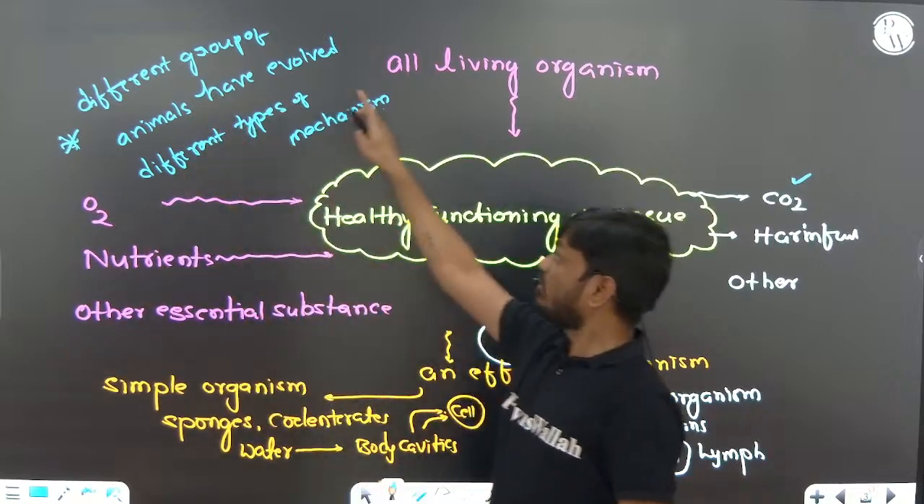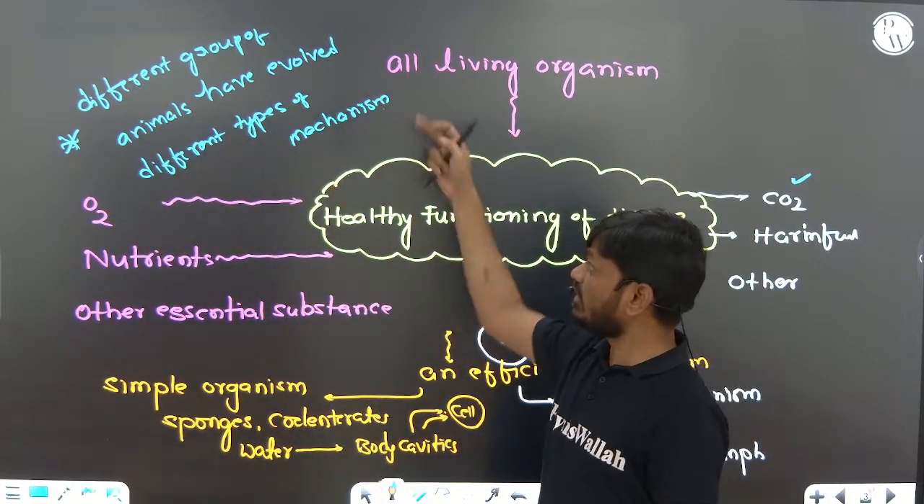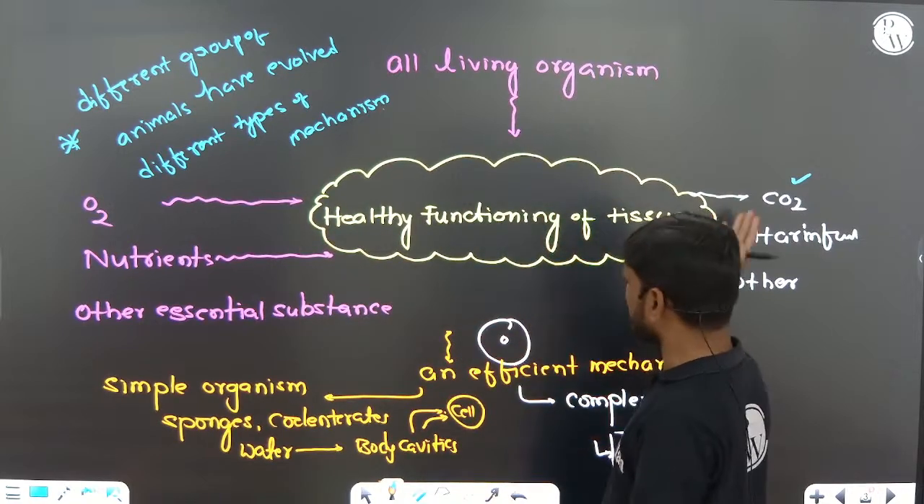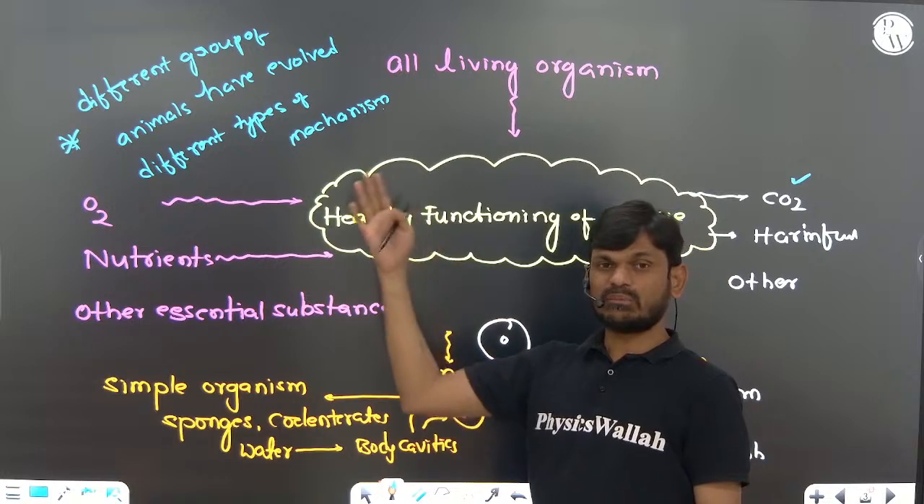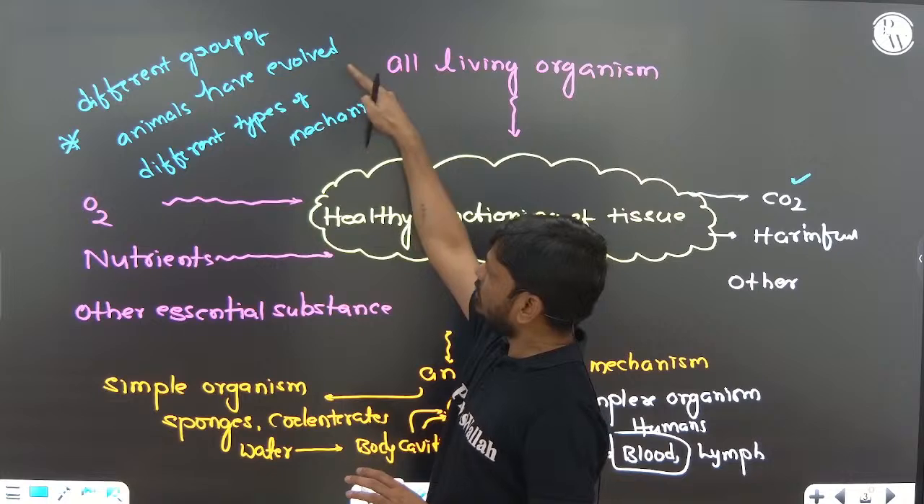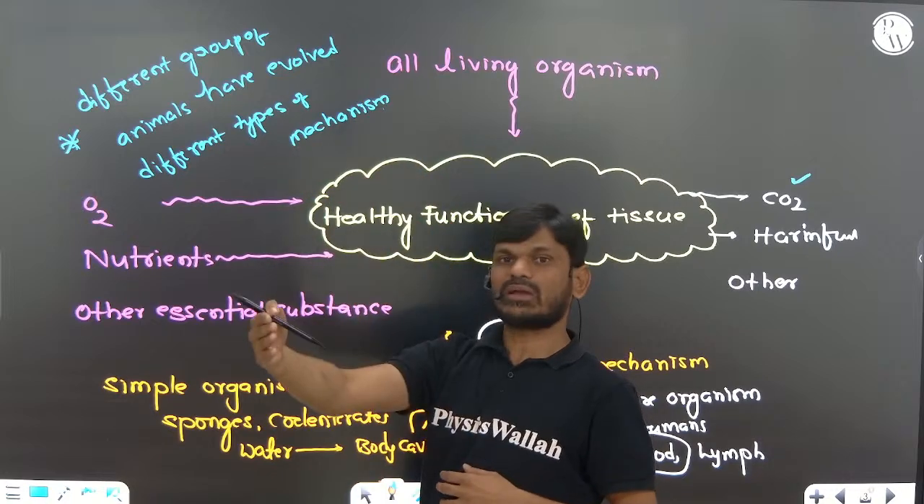Different groups of animals have evolved the same kind of mechanism for transportation of this material to the cells and away from the cells, they will ask you. If it says same, that is the wrong statement. So different groups of animals have evolved different types of mechanisms. Example,